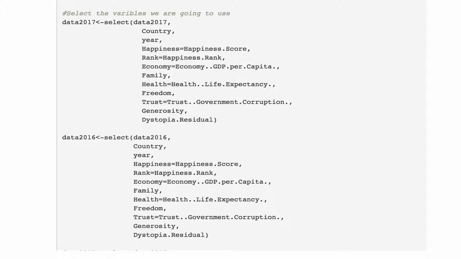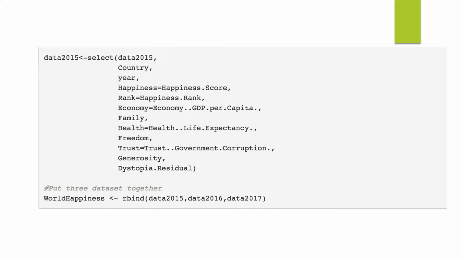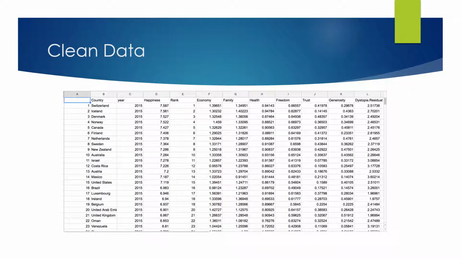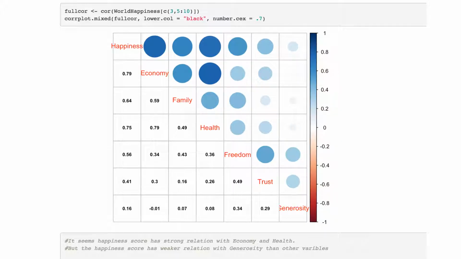together. Here is how I cleaned the dataset. What I did is select those columns and change the longer names to shorter names. Then I combined the 3 datasets together by using rbind. Here is the clean dataset. As we can see, here is the new column for the year, and the happiness score, the rank, and those other factors. The first thing I did is a correlation.